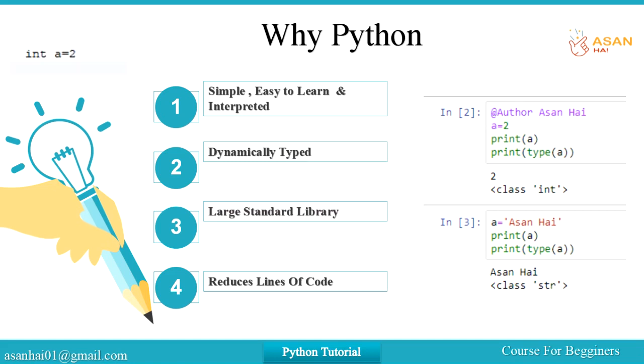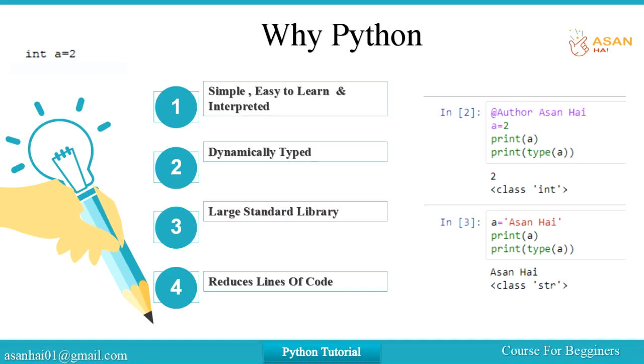Suppose we want to store an integer value in a variable A. We have to define the type of the variable, that is int A equals to 2. Now if we want to store a string value in the A variable, we can't do that because this variable is only defined to store integer values.